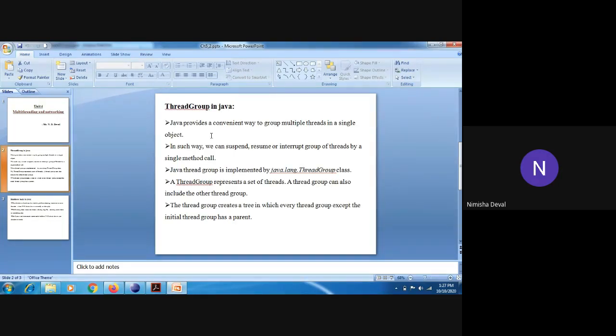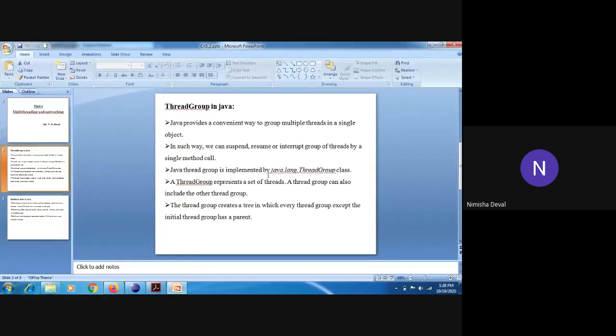Next part is thread group. Java provides a convenient way to group multiple threads in a single object. Right now we have not made a group; we have used a thread multiple times with the help of a service provider. Now here we are grouping multiple threads in a single object. In such a way, we can suspend, resume, or interrupt a group of threads by a single method call.